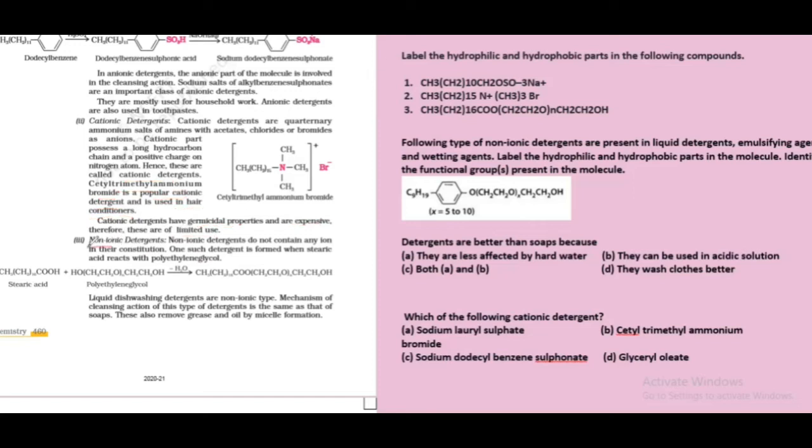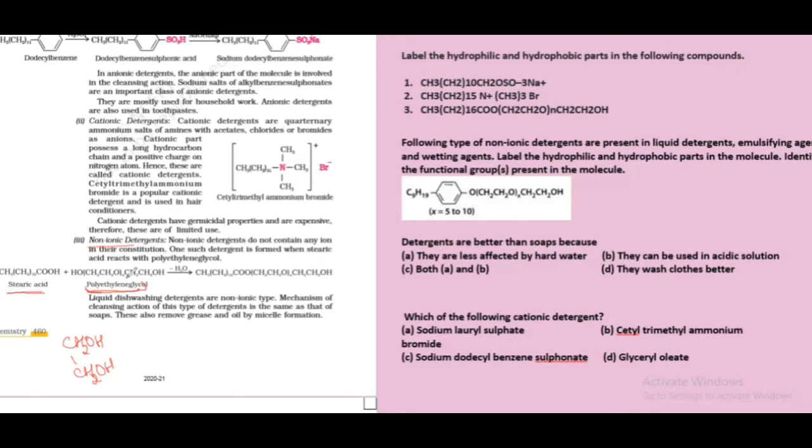Then we have non-ionic detergents. The name itself is telling us we have neither cation nor anion here. These are non-ionic, that means they do not have ions in their constitution. So one of the examples is stearic acid and polyethylene glycol. We already know what glycols are. Glycols are dihydric alcohols, CH2OH, CH2OH. Earlier we talked of glycerol, which is a trihydric alcohol. This is a dihydric alcohol, glycol, and this is polyethylene glycol, meaning a polymerized component.